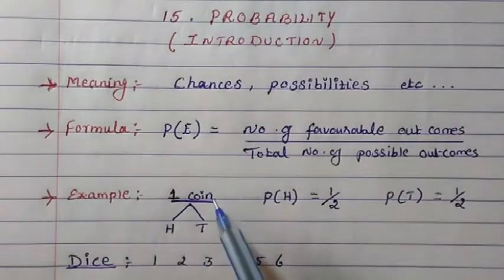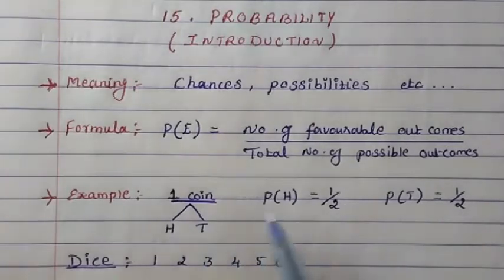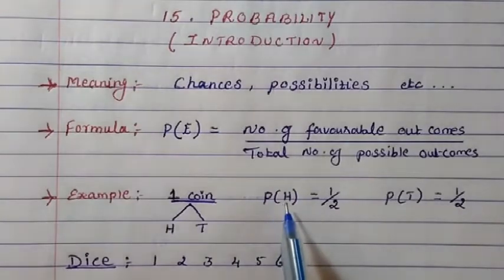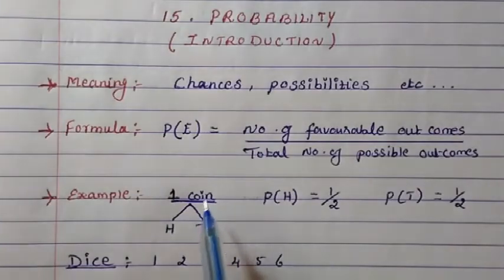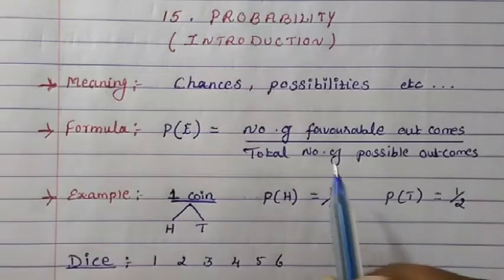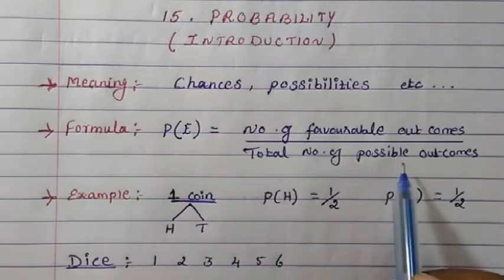For example, if we take one coin, what is the possibility of getting head and tail? If we see the possibility of getting head, then if we toss a coin, either you will get head or you will get tail. So the number of favorable outcomes for head is one, because when you toss one coin, either it will fall on head or on tail. So one possibility, that is the number of favorable outcomes.